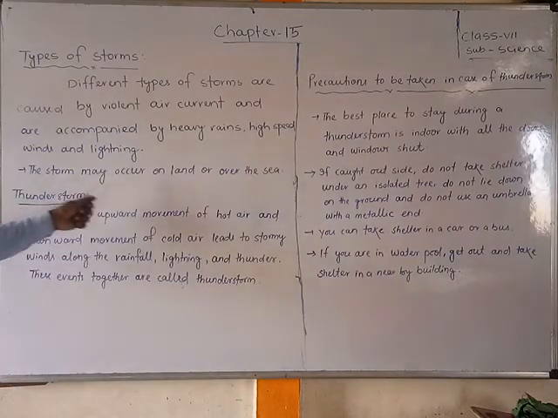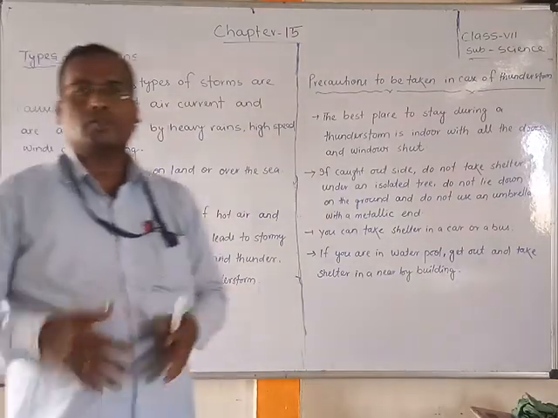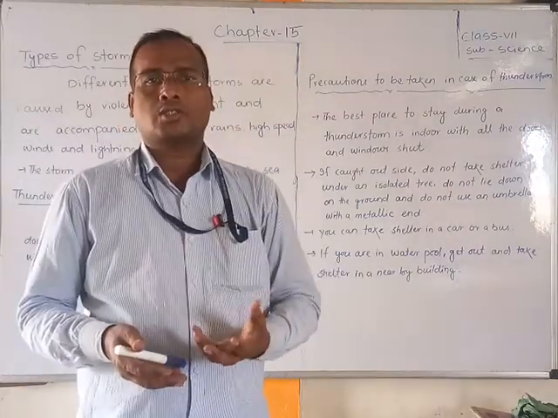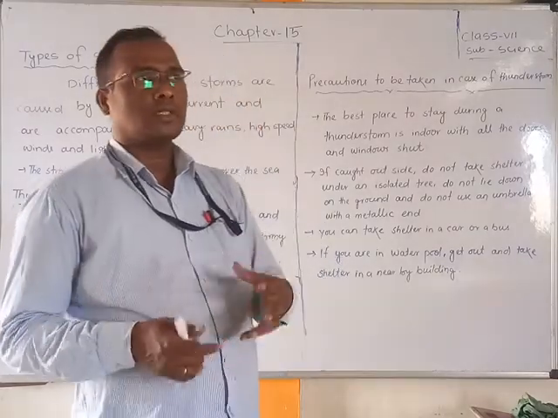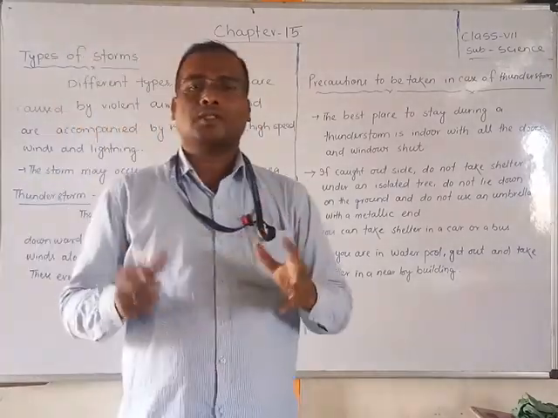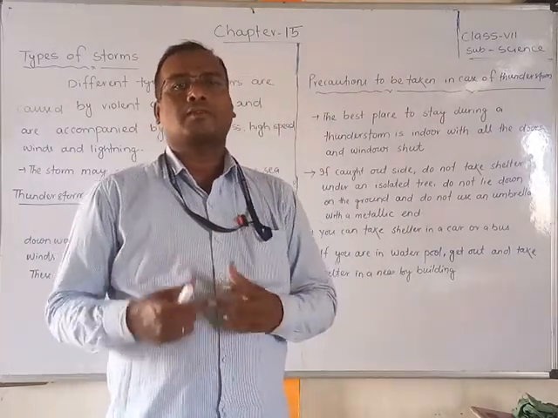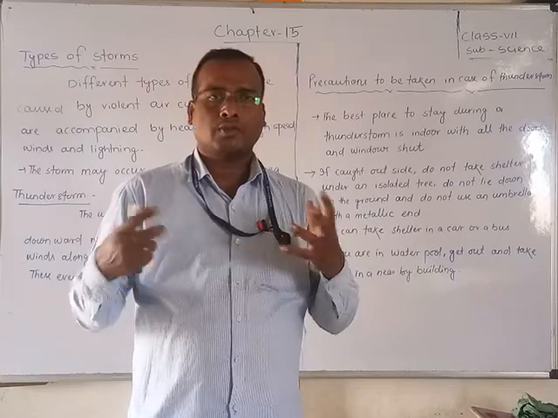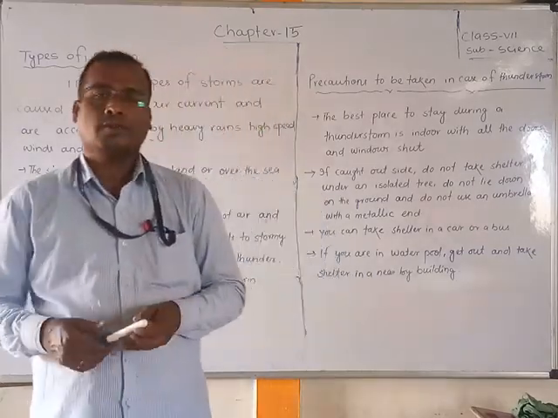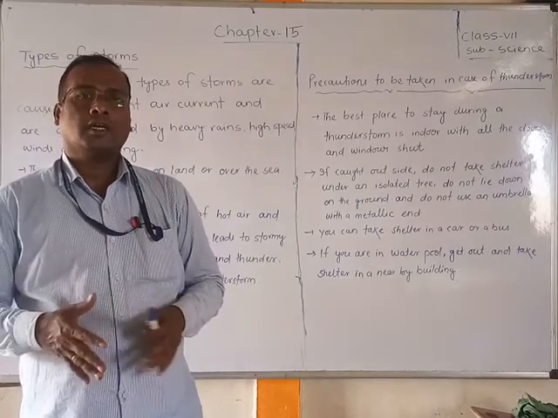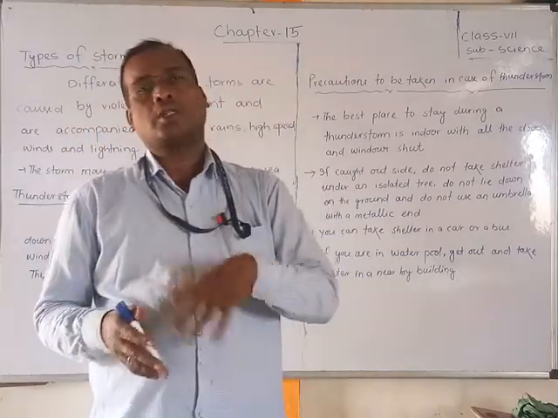The storm may occur on the land or over the sea. Sometimes thunderstorms occur over the sea, and sometimes on the land. But the particular thing is that whenever a region or area gets heat, the air evaporates and goes upward, and in that place thunderstorms will occur. Especially in India, thunderstorms occur where it is more hot and humid.